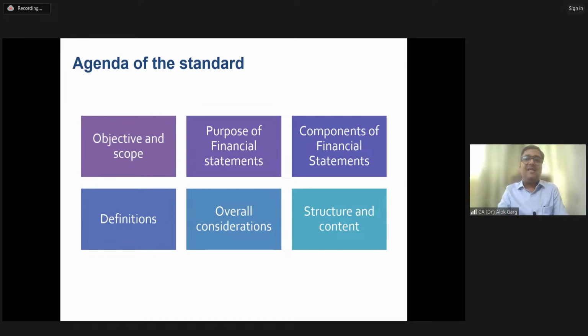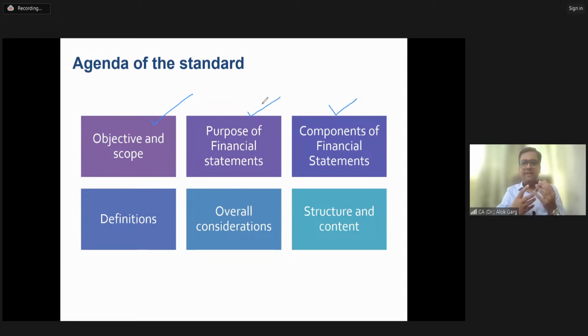Then in this standard, as I told you, Ind AS 1 also provides guidance on the preparation and presentation of financial statement. So this standard also talks about the structure and content of the financial statement, right? So these are the 6 items which we are going to discuss in detail, okay? Objective and scope is a theoretical part.